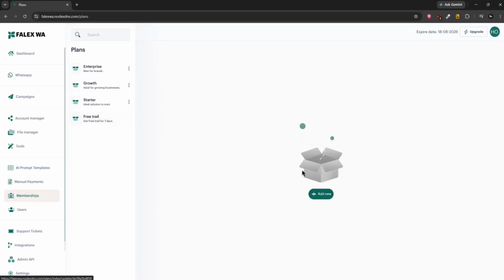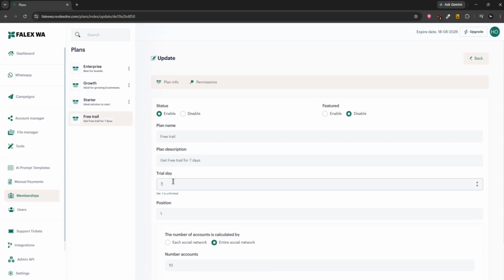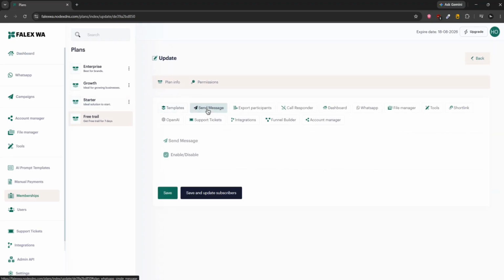Here, I'll show you. So this is a free trial. You cannot delete this. What you can do is just set it to 0. This way, whenever users register, their account will be locked, and this will force the user to purchase a paid plan. If you go to the permission section here, you can manage everything.